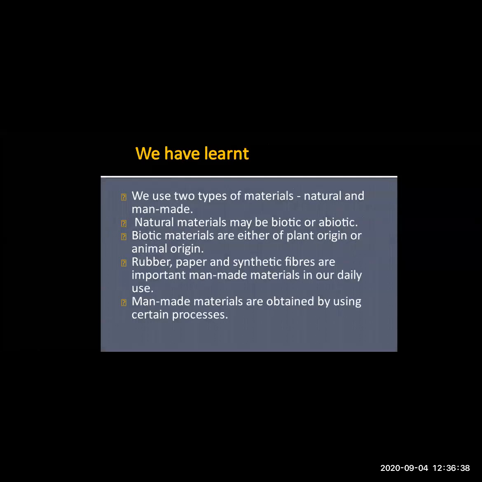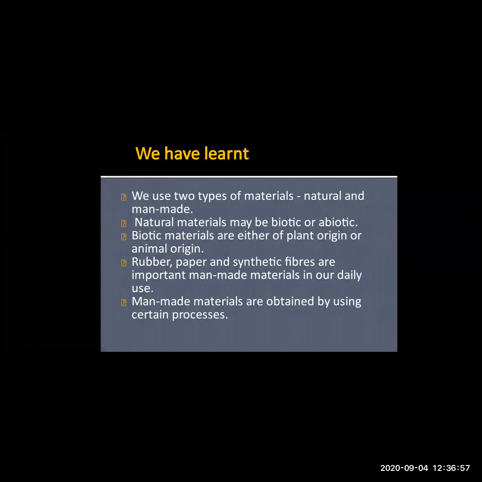Then again, in this chapter, we have studied that there are two different types of materials, natural substances and man-made substances. Among natural substances, we have studied biotic and abiotic. What is biotic? Biotic means the things which are obtained from living things.